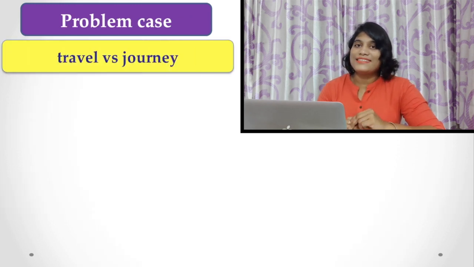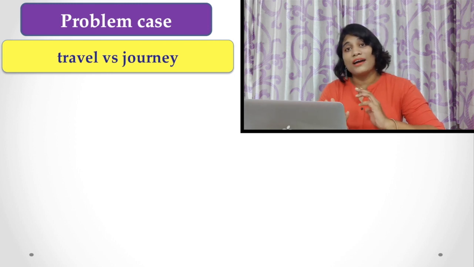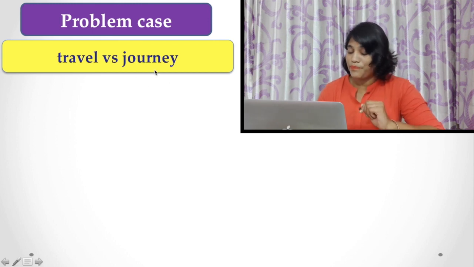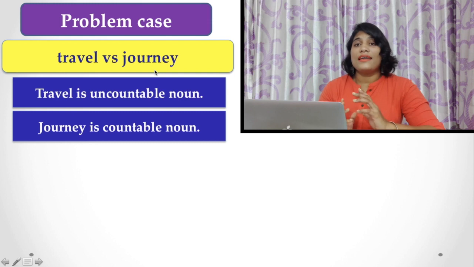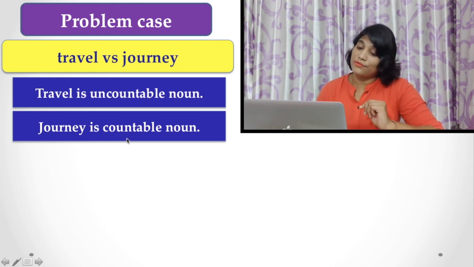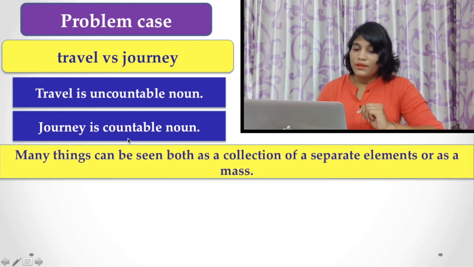Now, let's see, this is the interesting part I have told you earlier. What are the problem cases and what are the difficulties in the case of countable and uncountable nouns? Here I give you an example, that is travel versus journey. The important point: travel is an uncountable noun, whereas journey is a countable noun.